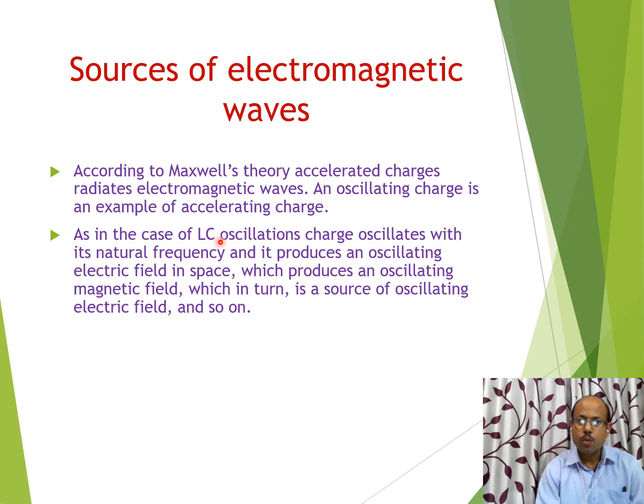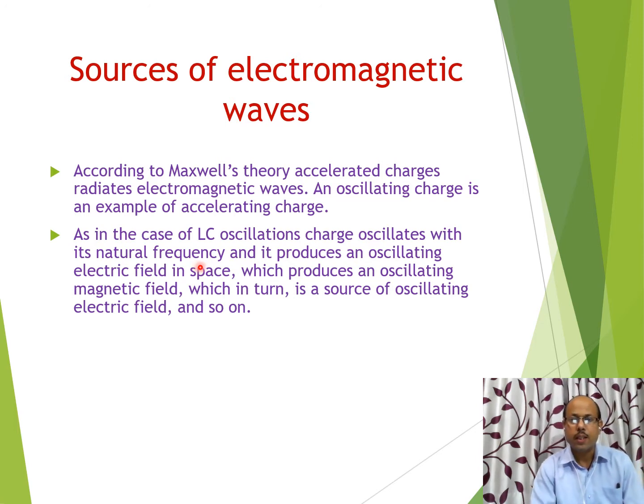As in the case of LC oscillations, charge oscillates with its natural frequency. The electric charge oscillates with its natural frequency, and it produces an oscillating electric field. The oscillating electric charge produces an oscillating electric field in space, and that oscillating electric field will produce an oscillating magnetic field, which in turn is a source of oscillating electric field, and so on.